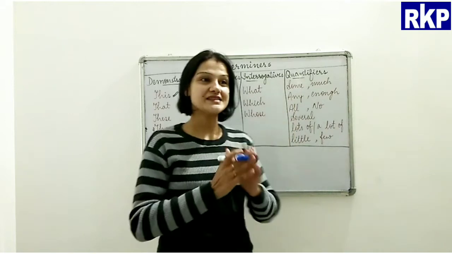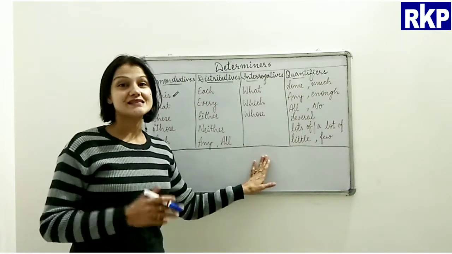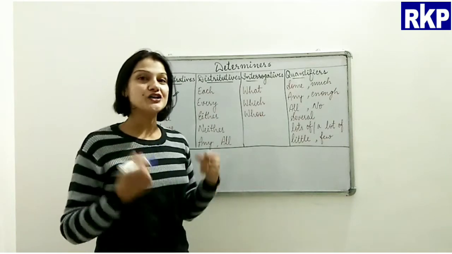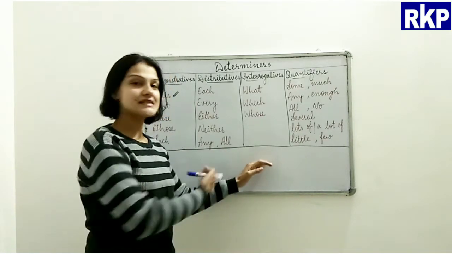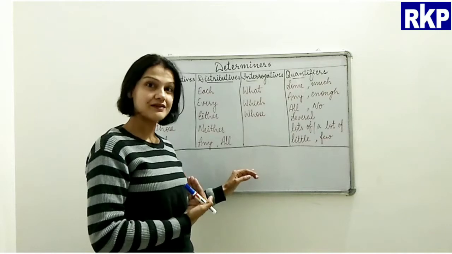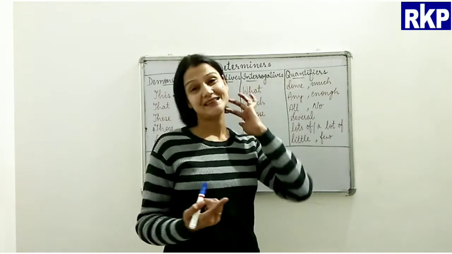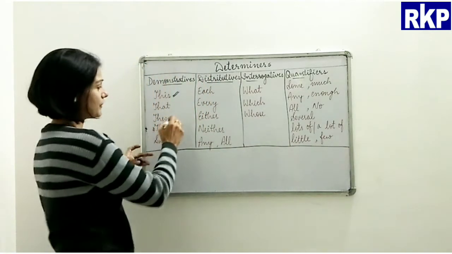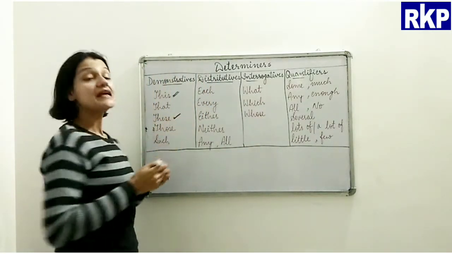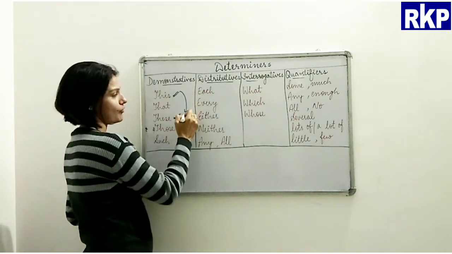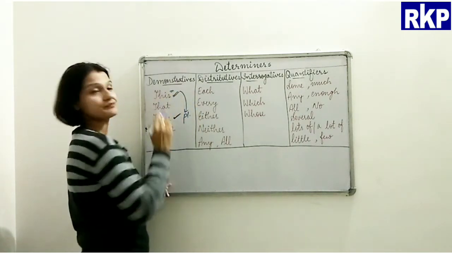For example, if I say this is a board, I use this because it is near to me, and it is singular. And if I talk about these, it is the plural form of this.